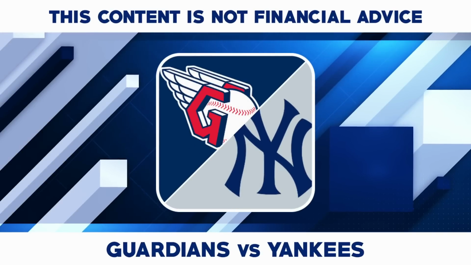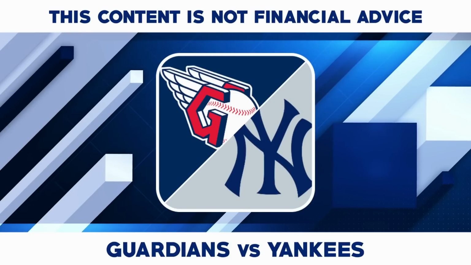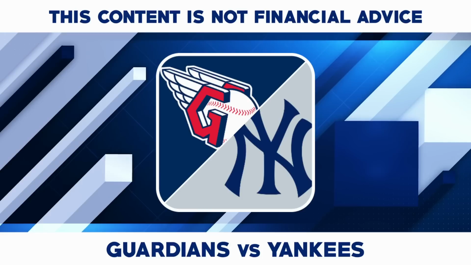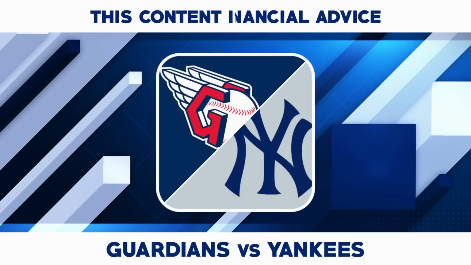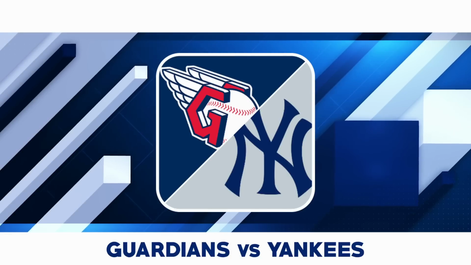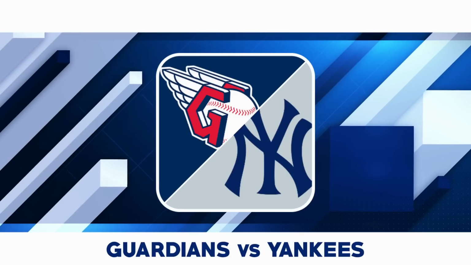Cleveland Guardians versus New York Yankees. The Cleveland Guardians, winners of the American League Central Division, travel to the Bronx to take on the American League East Division champion New York Yankees. The Guardians come in fresh off of a 2-game sweep of the Tampa Bay Rays and will be matching up with a Yankees team that has been resting since last Wednesday. On the mound in the series opener will be Guardians right-hander Cal Quantrill taking on the Yankees hard-throwing righty Jarrett Cole.